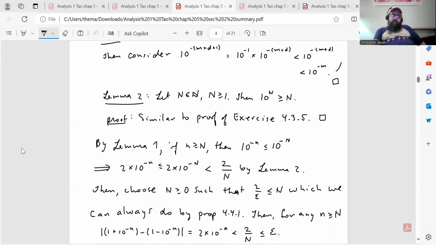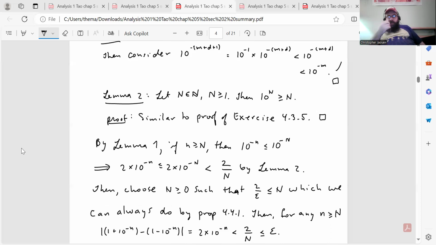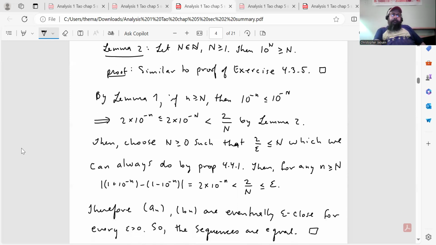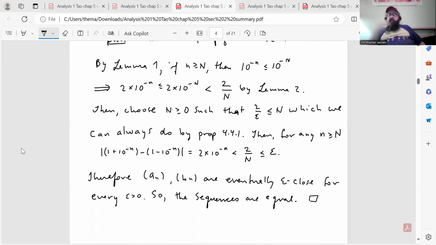Okay. Lemma 2 is this statement here: let n be a natural number, n greater than or equal to 1, then 10 to the n is greater than or equal to n. He asks you to prove it in the proof, but I skipped it just because it's virtually identical to my solution to exercise 4.3.5. So just look at that exercise, and all you have to do is replace 2 by 10, and it works. So now we can prove the proposition that those two sequences are equivalent.